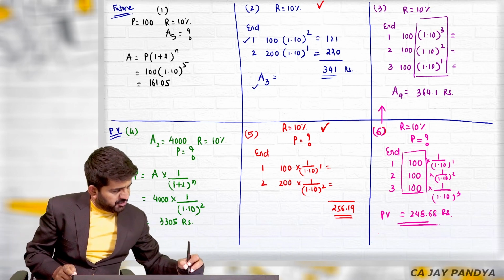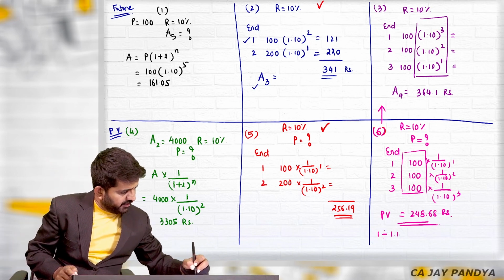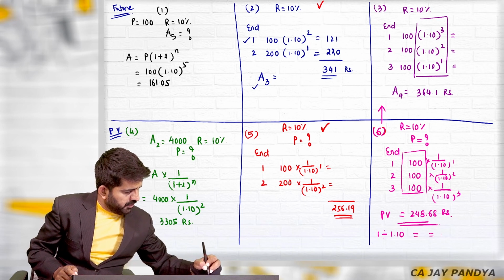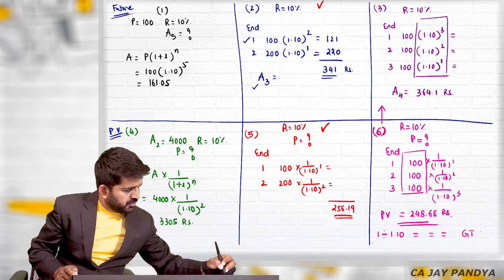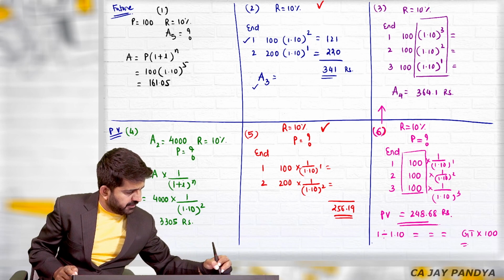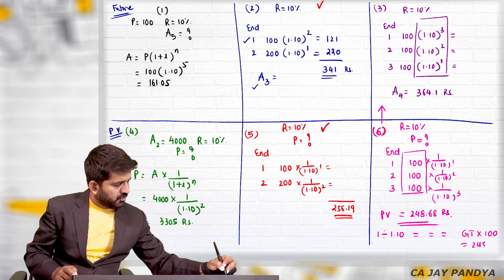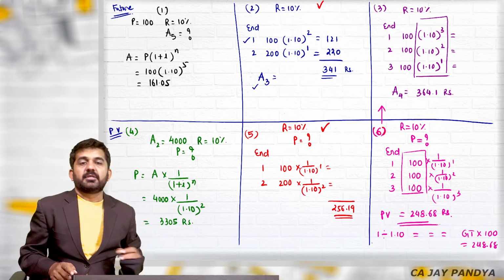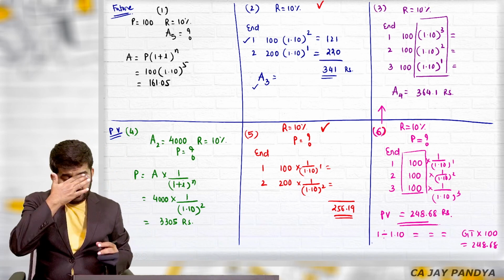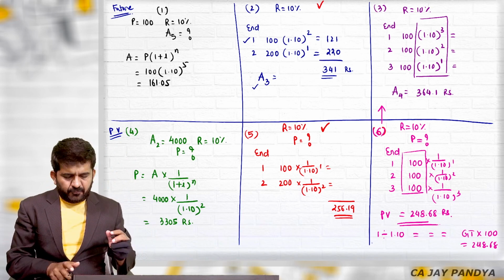How to do it with GT? 1 divided by 1.10, equal to, GT, multiplied by 100. You will get the answer 248.68. These are the 6 categories of questions.